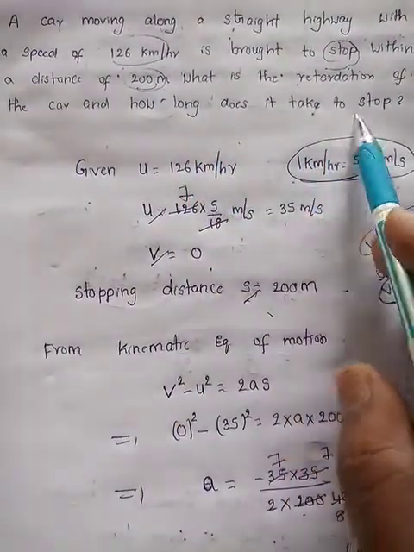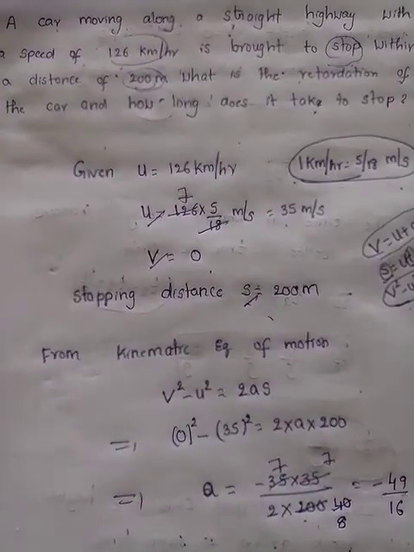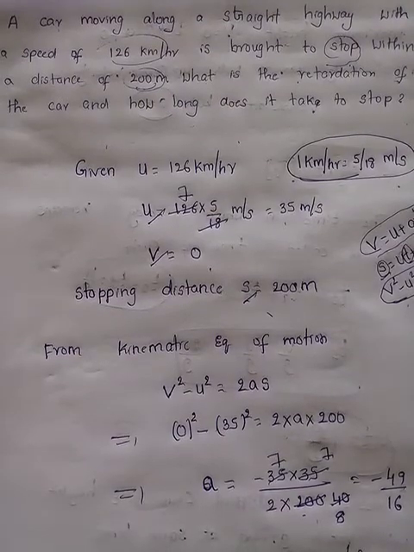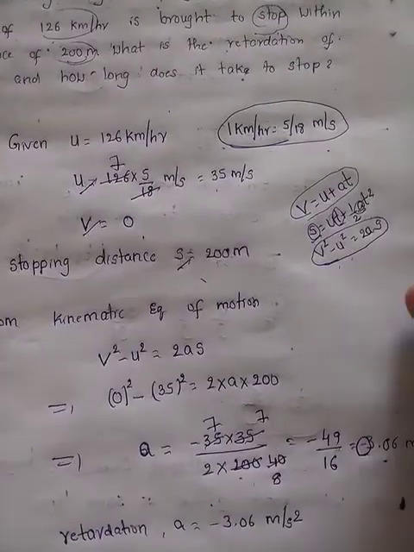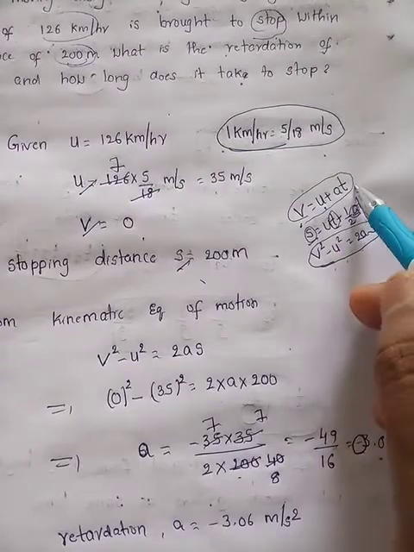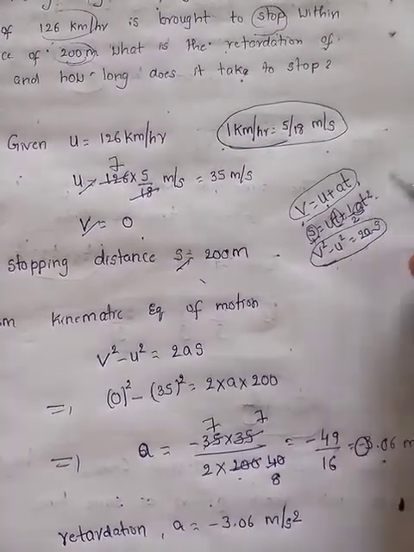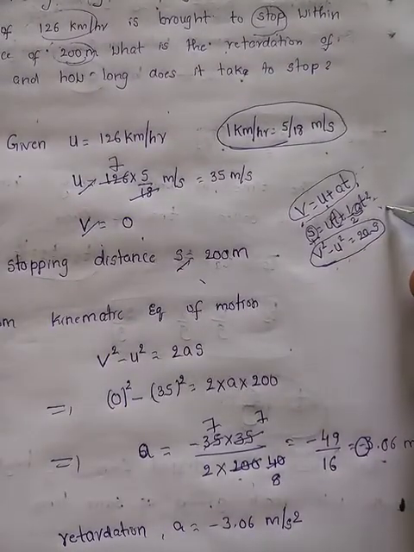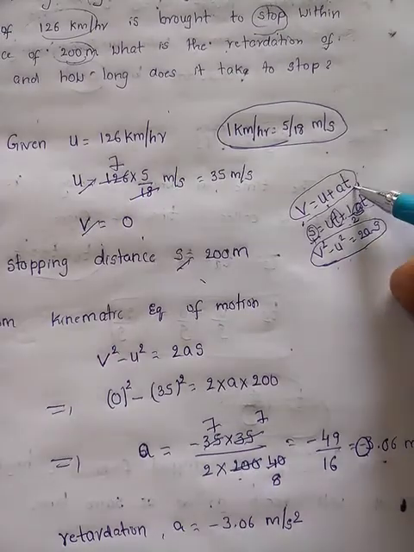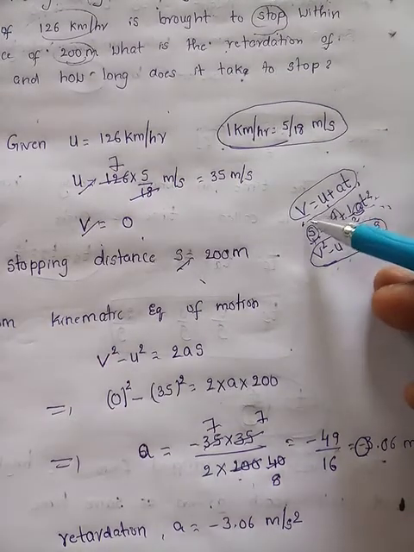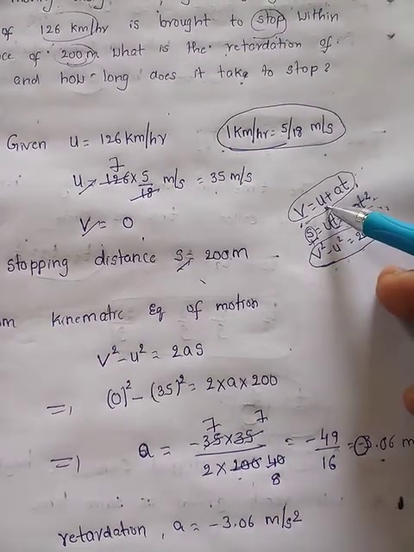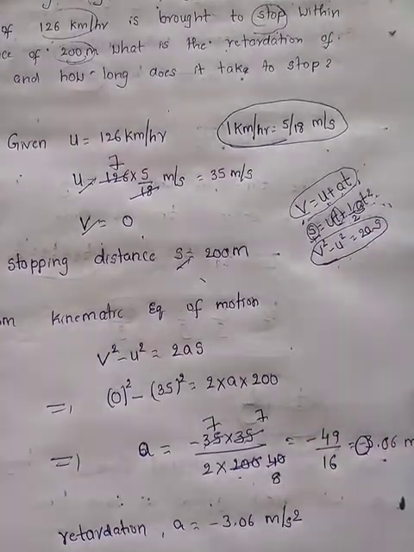We calculated that. Next, how long does it take to stop? Means to come to rest, how much time is taken? We have to calculate t. The first equation is v is equal to u plus at. The second is s is equal to ut plus half at square. You can take any equation. Here t and t square are there, here directly t is there. So you can go with the first: v, u are given, a we found out, t we can calculate, right?